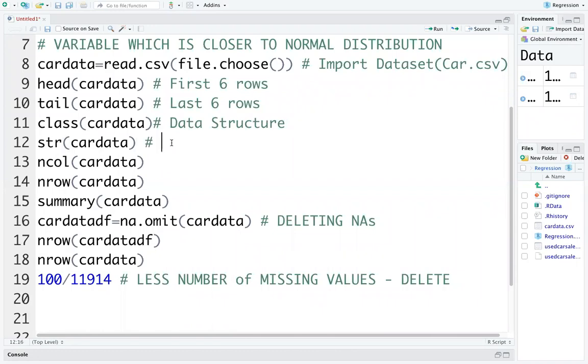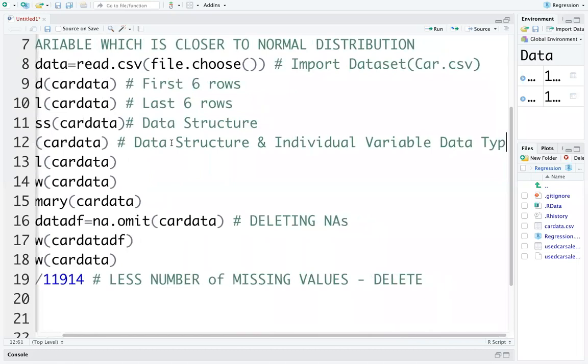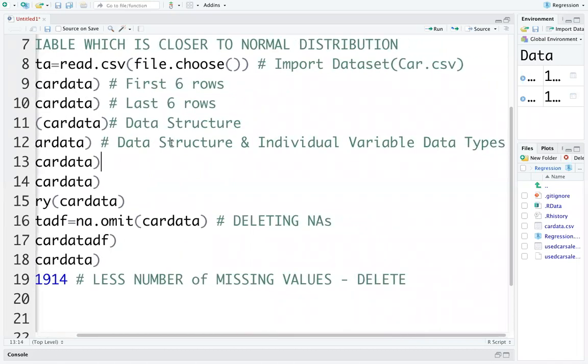Str will tell you the data structure and individual variable data types. ncol is for number of columns, nrow is for number of rows.